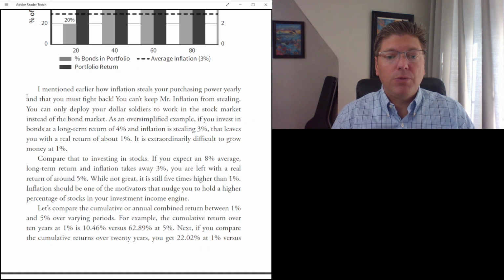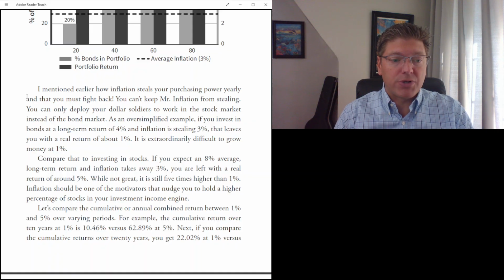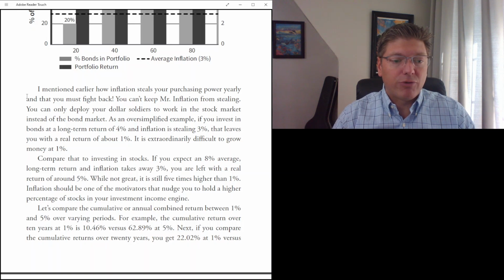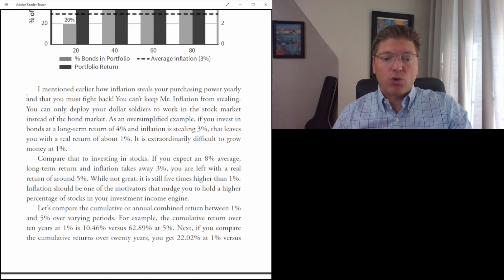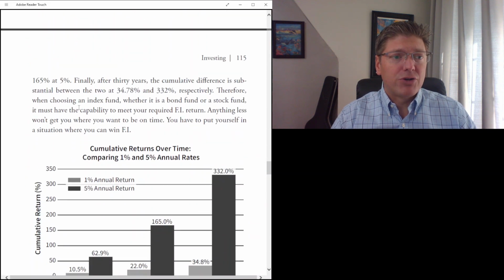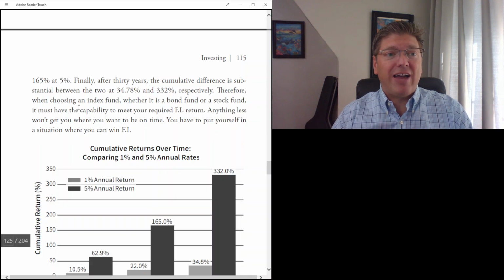Let's compare the cumulative or annual combined return between 1% and 5% over varying periods. For example, the cumulative return over 10 years at 1% is 10.46% versus 62.89% at 5%. Next, if you compare the cumulative returns over 20 years, you get 22% at 1% versus 165% at 5%.